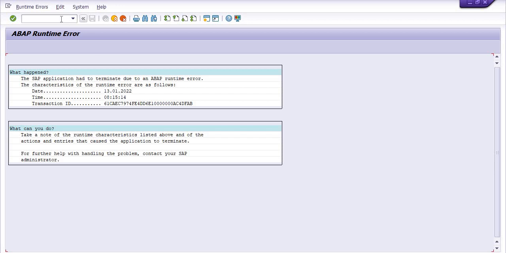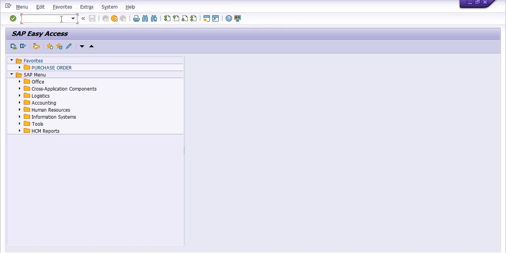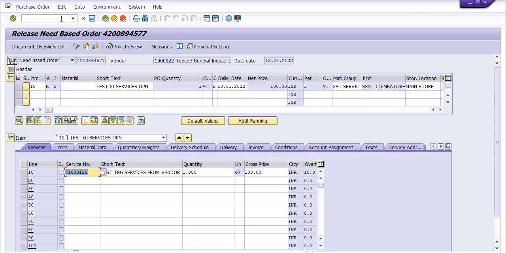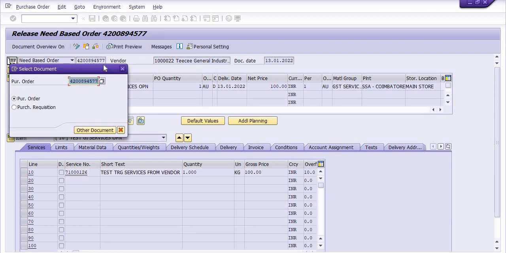Because we do not have the facility of sending the purchase order through the proper SAP workflow inbox, you need to follow your SAP purchase order workflow approval as per your company guidelines. But here I am just going to release this purchase order using ME29N.